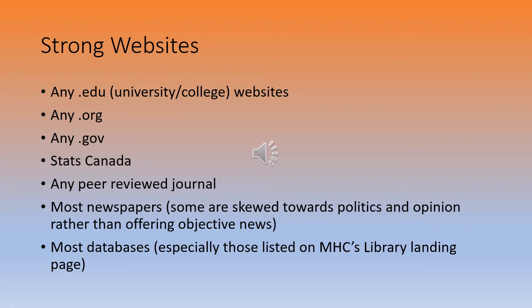So that comes down to a few things. One, just visually vetting. You're visually vetting the website. And we're looking for a number of things, but first we're looking for .edu. It's an educational website from a university or college. Those are always great. They impart good information sometimes, or they can lead to links that impart really good information. .orgs are pretty okay, I would say. They're strong websites. Any .gov, I think .gov is American. It might be Canadian too. Or maybe it's .ca in Canada for their government websites.